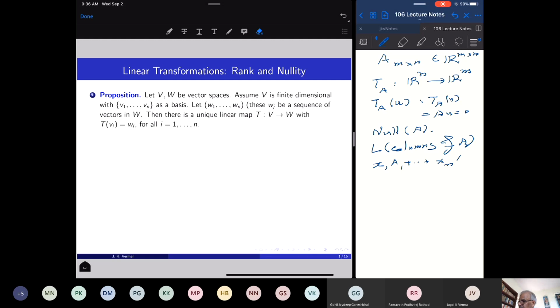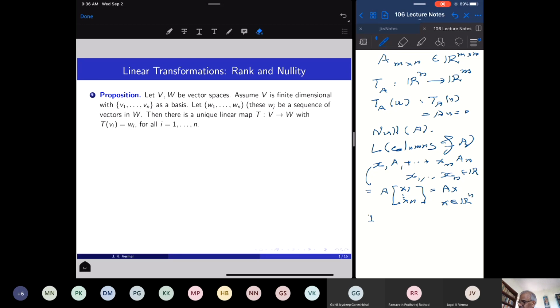There are n columns. So this is how a general linear combination of the n columns looks like, where the xi's are real numbers. But this can be thought of as A times (x1, ..., xn). So every vector in the linear span of column vectors is of the form Ax, where x is in Rn.